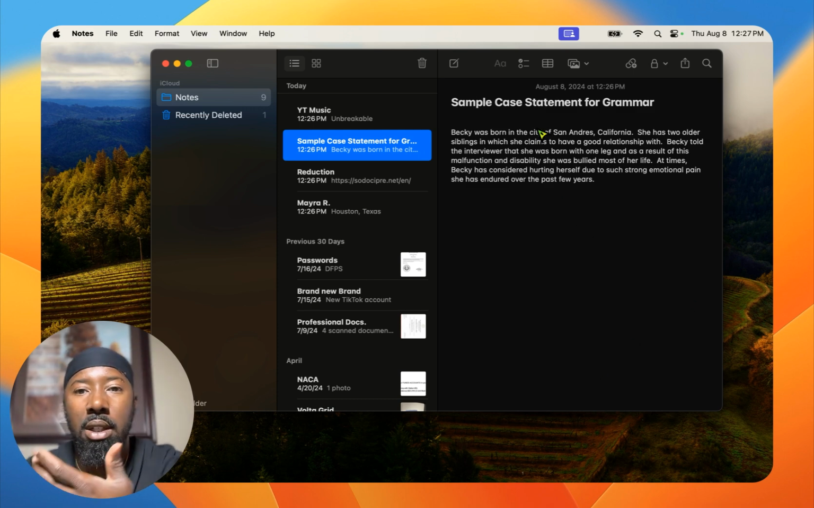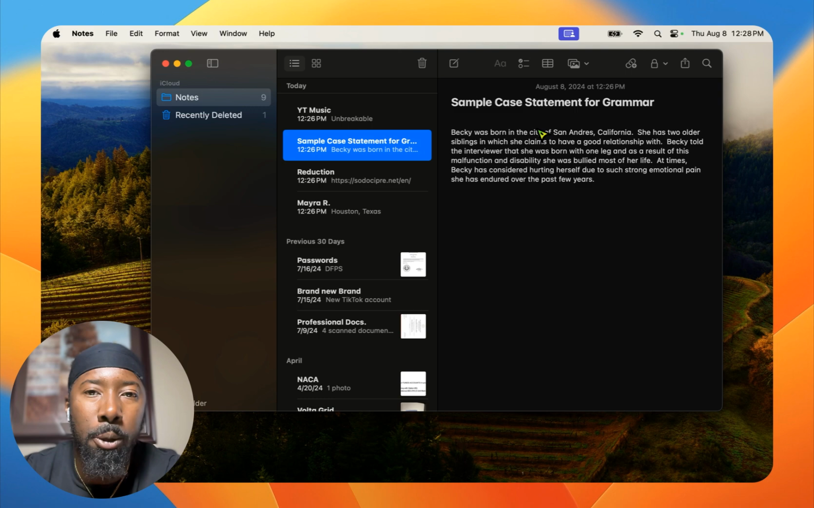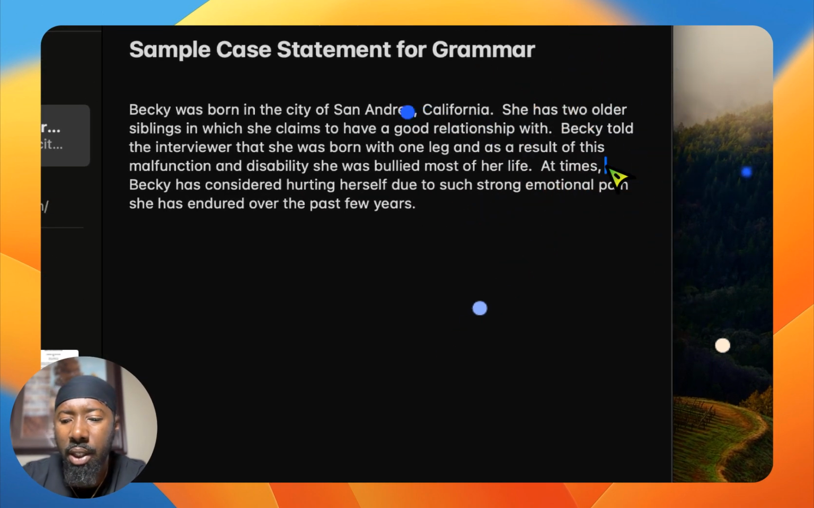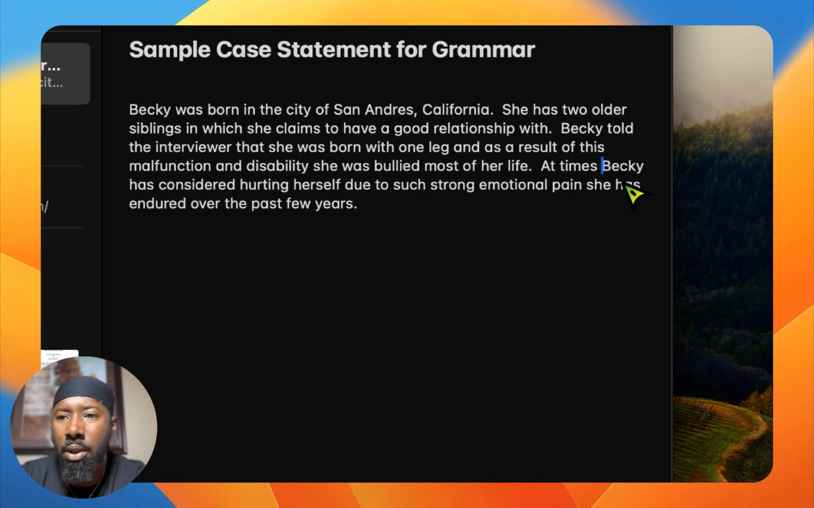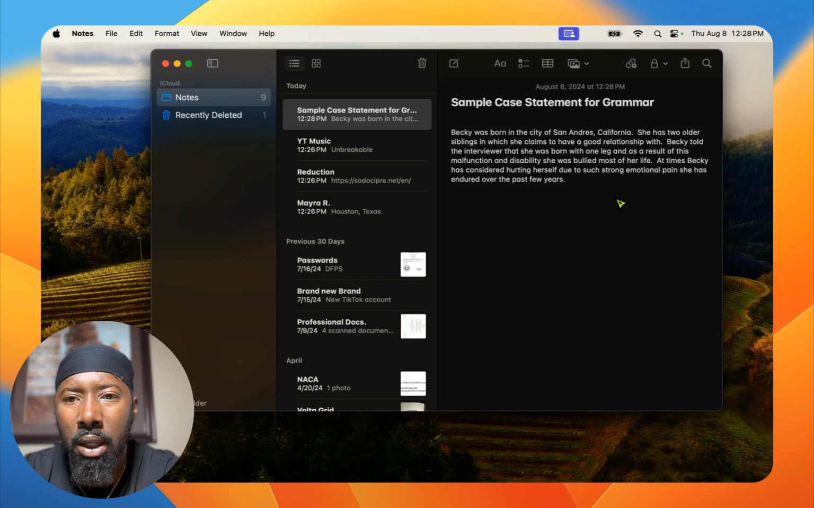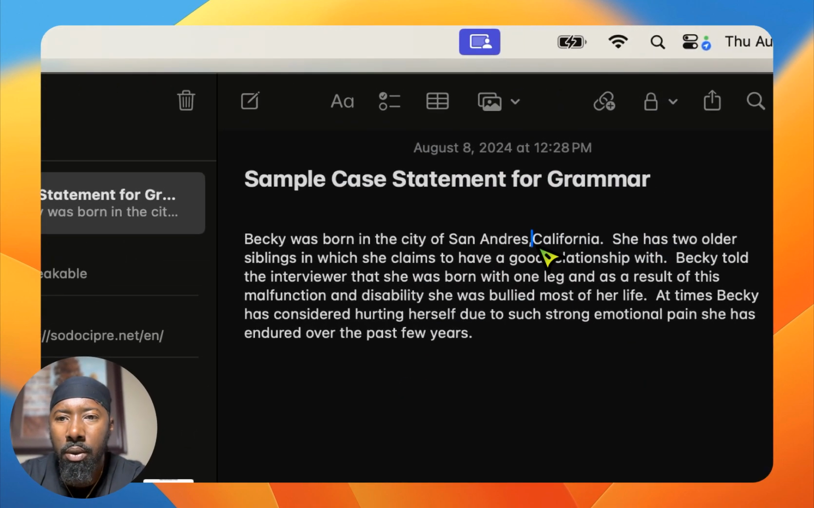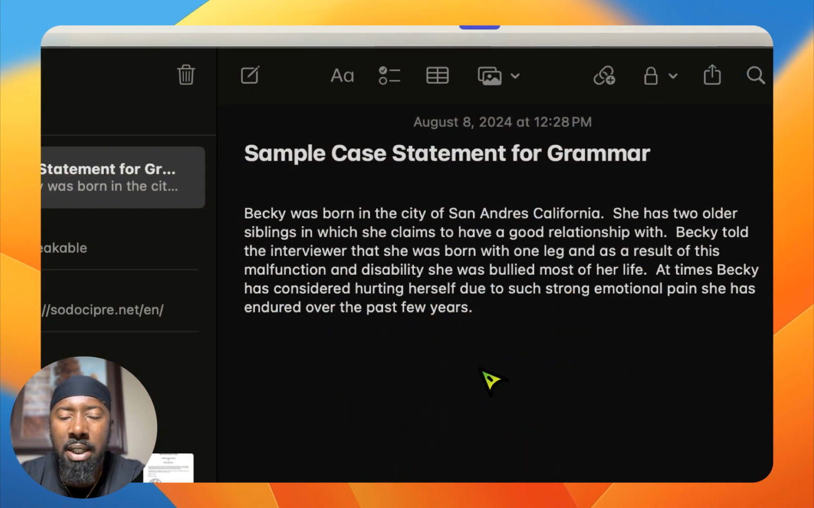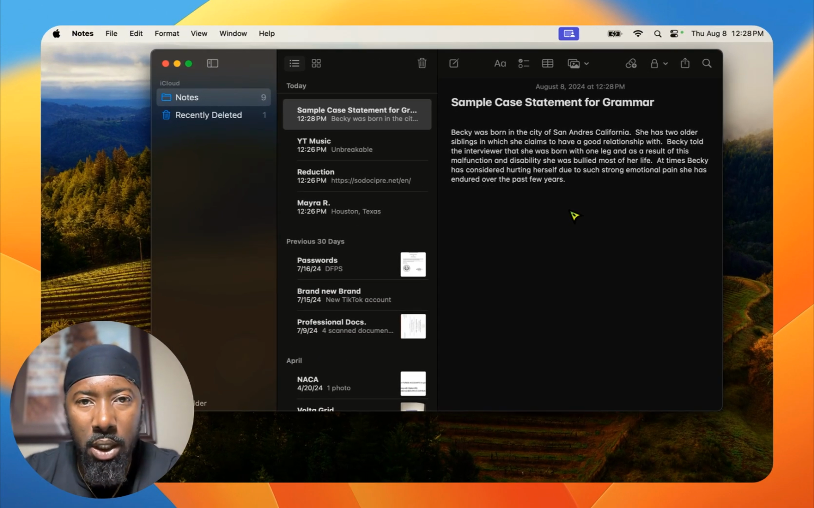As you can see, I've got this sample case statement for grammar. I think I have a run-on sentence at times. Let me go ahead and change this real quick. So there are some grammatical errors there. All right, so this is a sample case that I have. It's not really a case, it's just a statement. And what I'm going to do is use ChatGPT to reword this and formulate it into a more professional sounding paragraph or a few sentences.